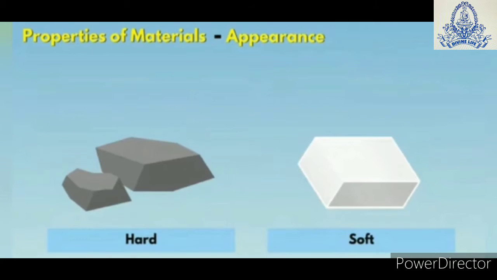Next classification is based on the hardness and softness of materials. Those materials which cannot be easily compressed, cut, bent or scratched are called hard materials. For example, iron, steel, wood, stone, etc. While those materials which can be easily compressed, cut, bent and molded are the soft materials. For example, cotton, sponge, rubber, etc.